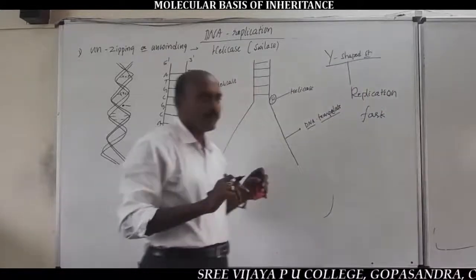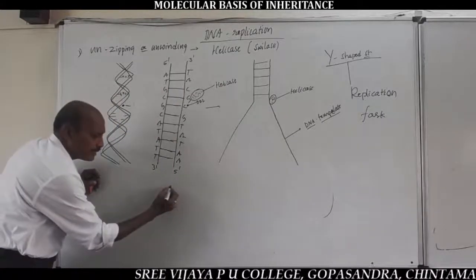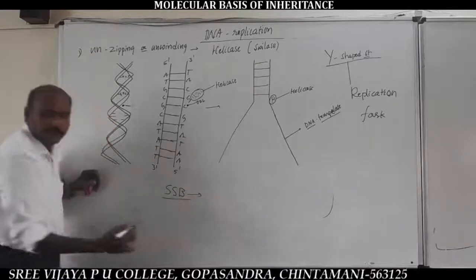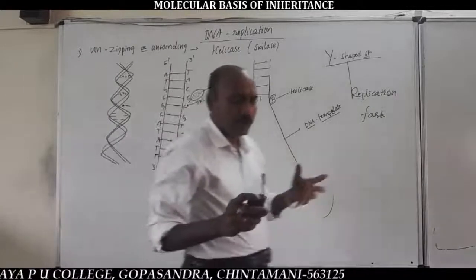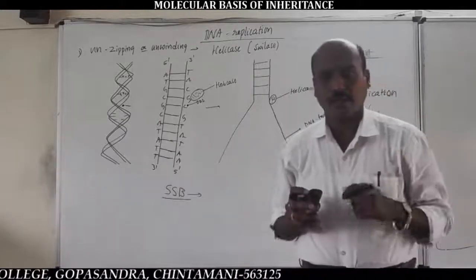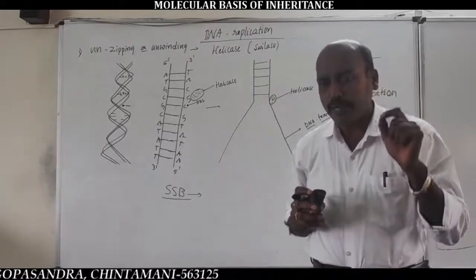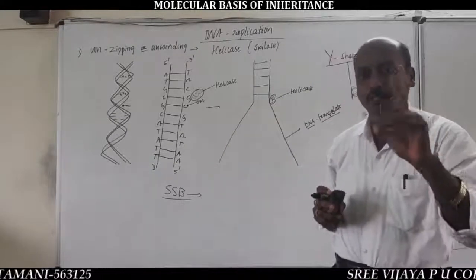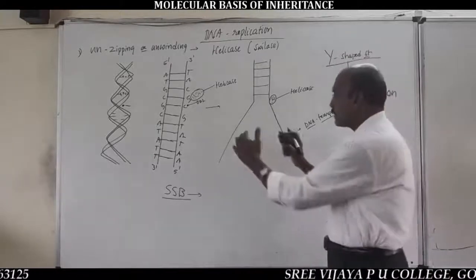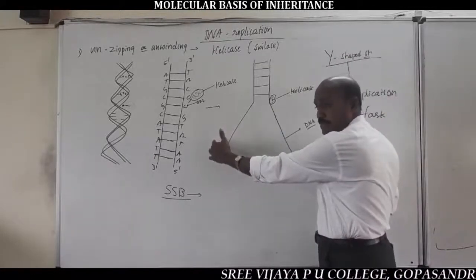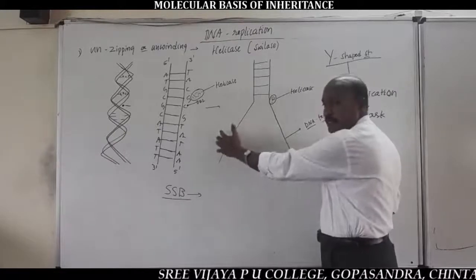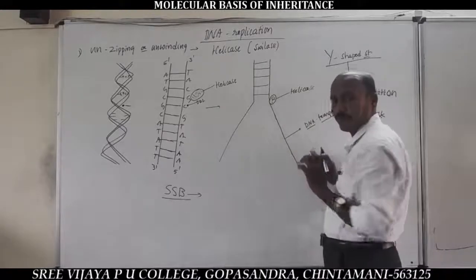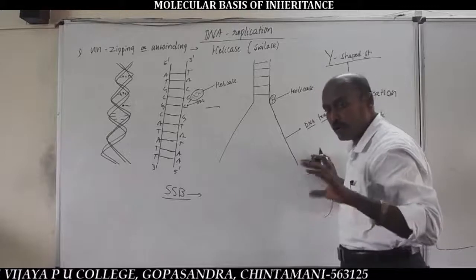Very important for extra information: SSB, single-stranded binding proteins. Listen here: after unzipping of DNA, the single-stranded binding proteins prevent the reformation of hydrogen bonds. You should remember, after the formation of DNA templates by the breaking of hydrogen bonds in the presence of helicase, there is no further formation of hydrogen bonds.